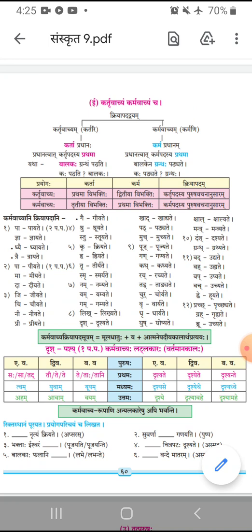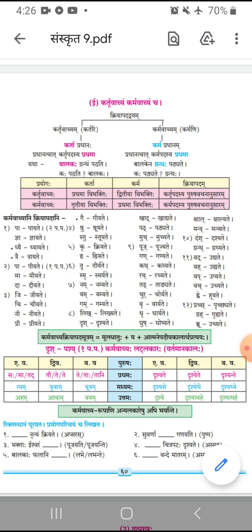By looking at kriyate, we can understand that this is karmavachyam. In karmavachyam, subject is in tritiya vibhakti. So, we will take tritiya vibhakti of apsaras. Tritiya vibhakti of apsaras will be apsarasa.